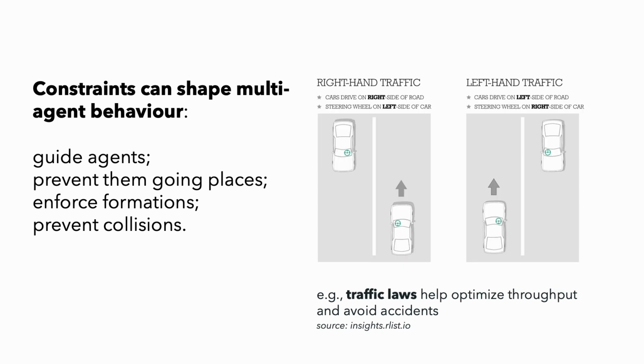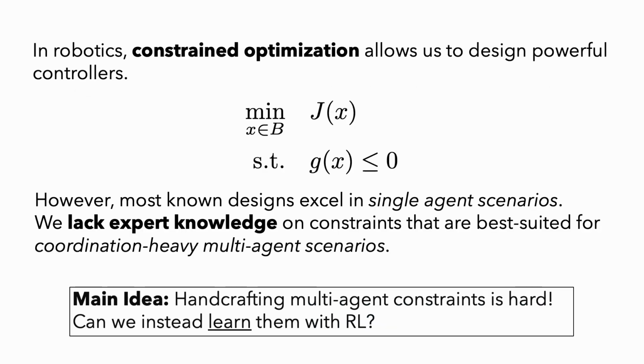In addition to physical constraints, virtual constraints, such as traffic rules, help structure agent behavior. These rules enable agents to resolve conflicts, prevent accidents, and achieve coordinated motion, particularly in dense environments. In robotics, constrained optimization provides a principled framework for controller design, particularly in single-agent systems. However, in multi-agent scenarios, it remains unclear what forms of constraints are most effective for enabling coordination.